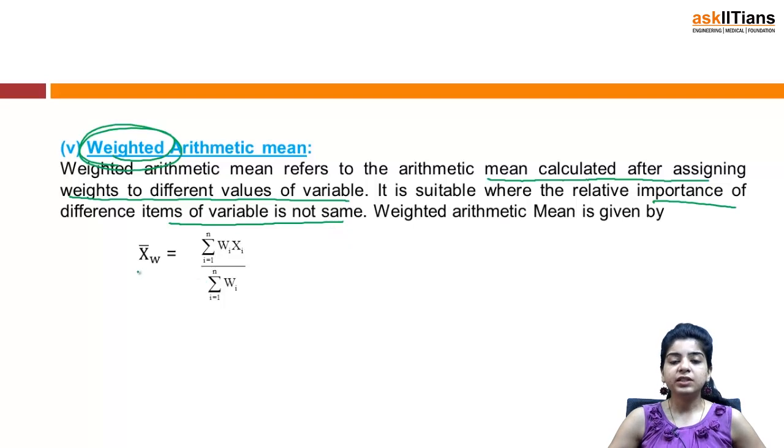The formula is xw bar is equal to summation wi xi by summation wi. Again, multiply the data values by their corresponding weights, add up all those products and divide by the sum of all weights.